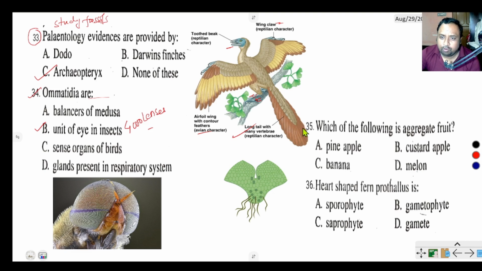Question number 35 says which of the following is an aggregate fruit? First, you should understand what an aggregate fruit is.